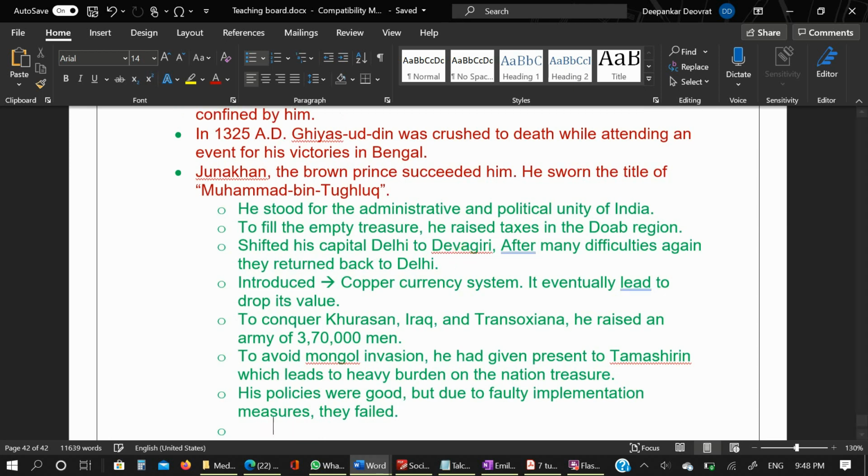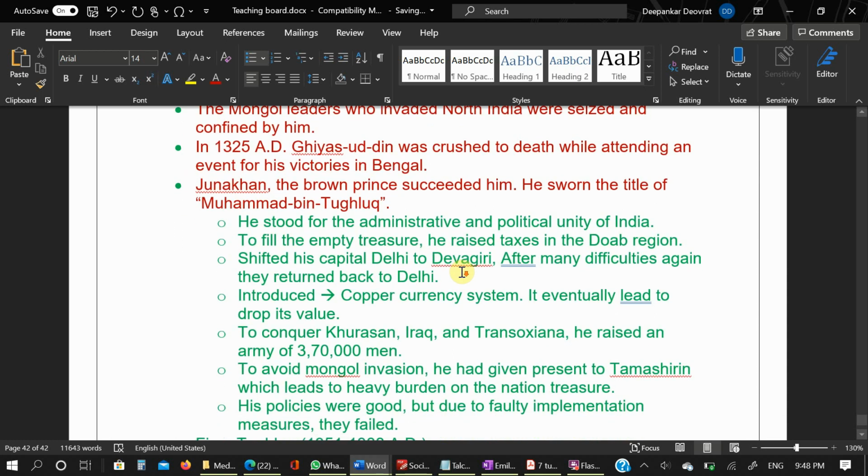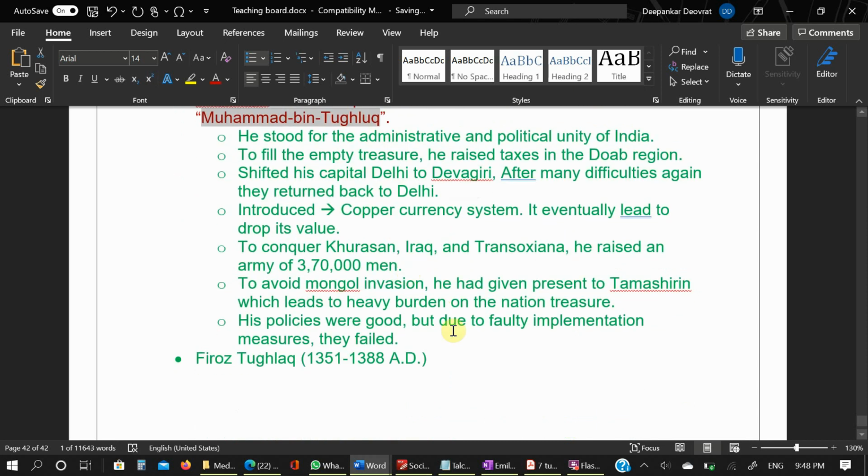Then after this Firoz Tughlaq came, that is, he ruled from 1351 to 1388 AD. Okay, in 1325 Muhammad bin Tughlaq, that is Juna Khan, came. Then after, in 1351, Firoz Tughlaq came.